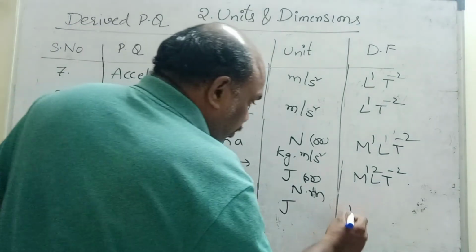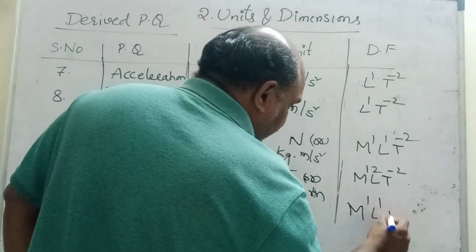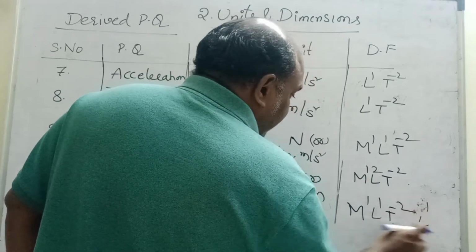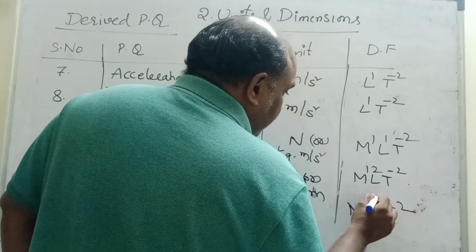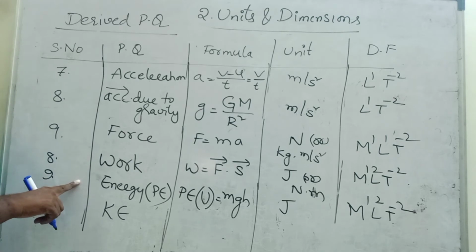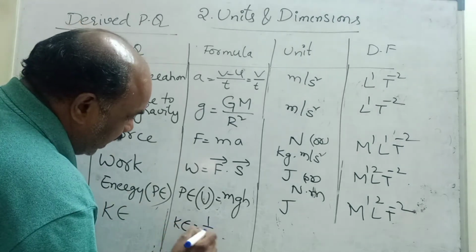M means M1. G means nothing but acceleration, L1 T minus 2. H is L1. Bases are same, powers you have to add, 1 plus 1. Directly I am writing 2. M1 L2 T minus 2. That means work, energy, potential energy, kinetic energy. Kinetic energy formula, tell me. Half mv square.